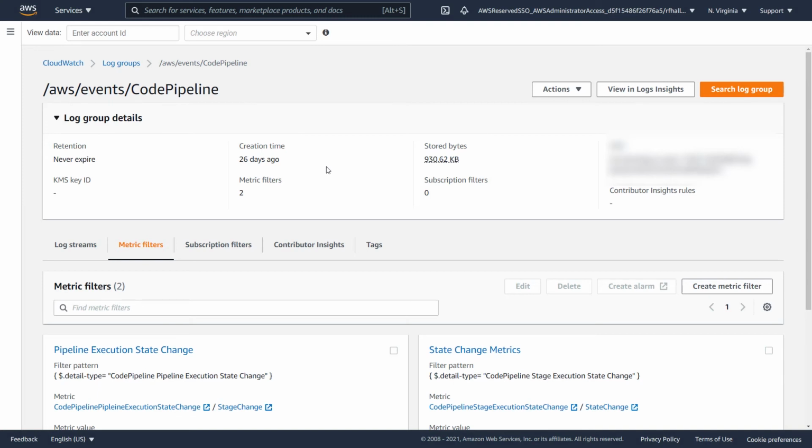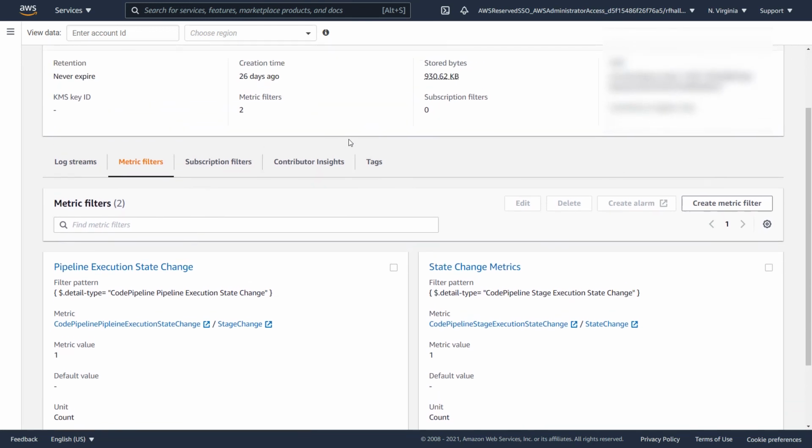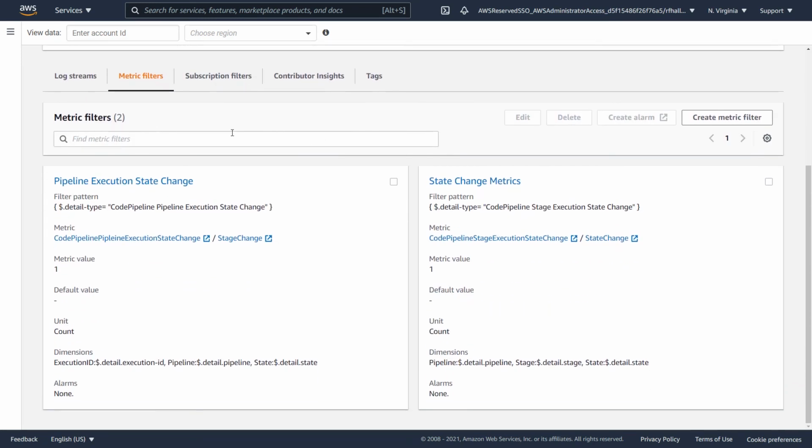So here we are back at our log group for CodePipeline, and we can see that we created two distinct metric filters, one filtering for the pipeline execution state change detail type, and the second being a stage execution detail type. Meaning when we have this specific format of log, that's when this pattern will match, and that's when we'll publish a metric.